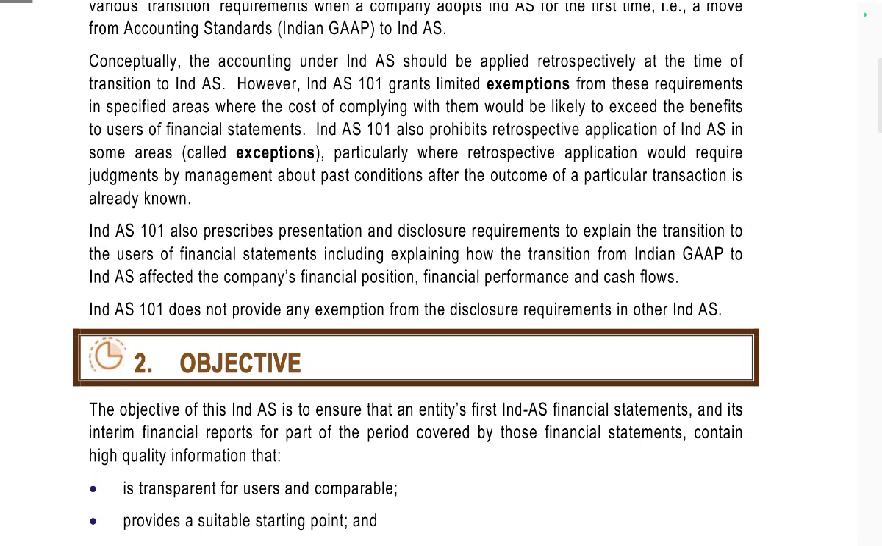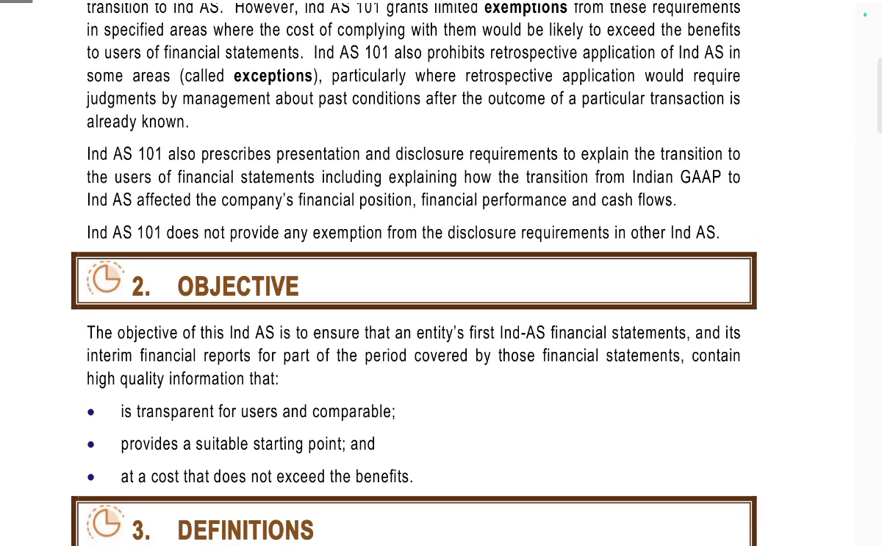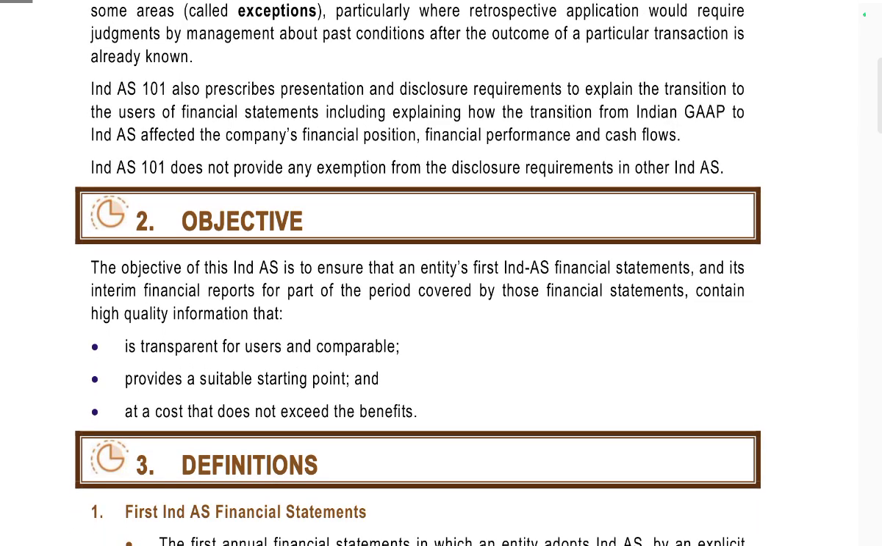Ind AS 101 also prohibits retrospective application of Ind AS in some areas, called exemptions, particularly when retrospective application would require judgment by management about past conditions after the outcome of particular transactions is already known. Ind AS 101 prescribes presentation and disclosure requirements to explain the transition to the users of financial statements, including explaining how the transition from previous GAAP to Ind AS affects the company's financial position, financial performance and cash flows. Ind AS 101 does not provide any exemption from the disclosure requirements of Ind AS.